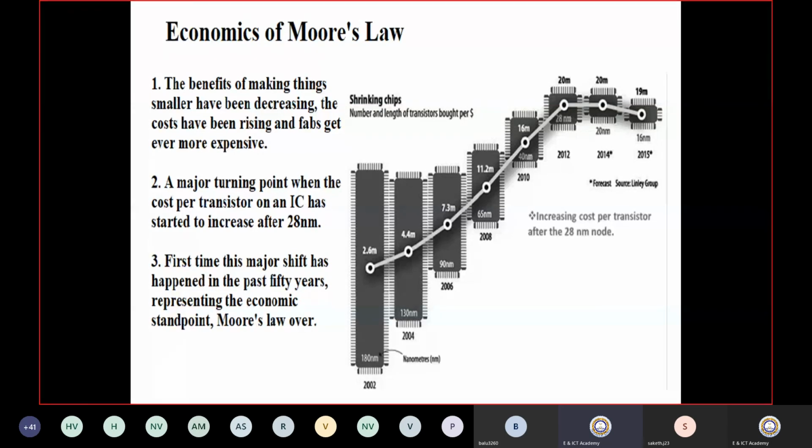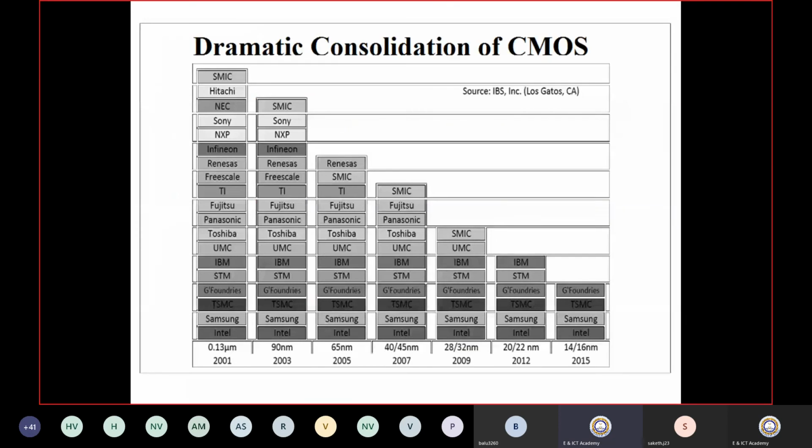Okay, I will also go through the fabrication technologies and the companies who are targeting and making these chips. This is the evolution, and these are the companies working on it. You can see how many companies were working earlier and how many are working now; the number has almost become constant after 2015.